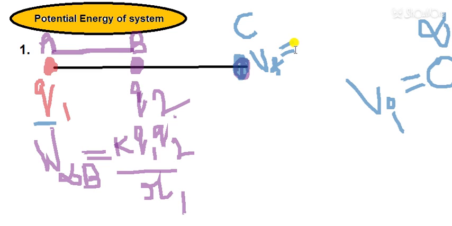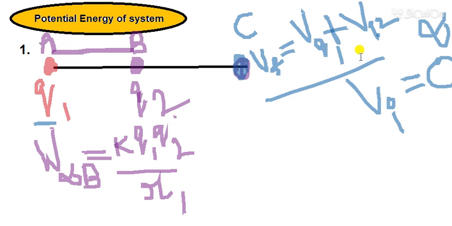potential due to charge Q1 at C plus potential due to charge Q2 at C, because if we are taking C, then there are two source charges, one is Q1 and another one is Q2. So I hope this is clear now.